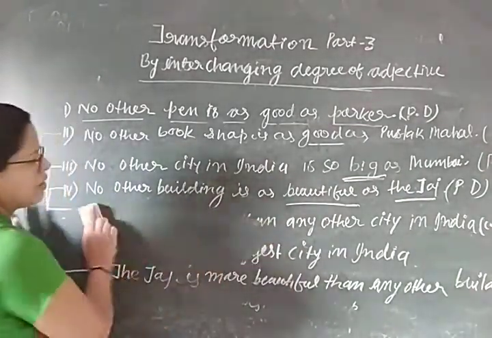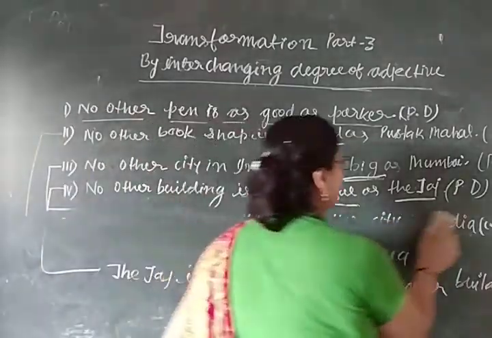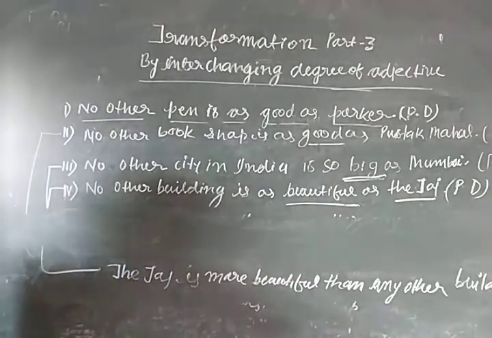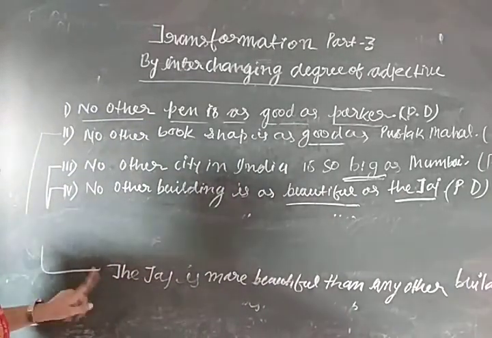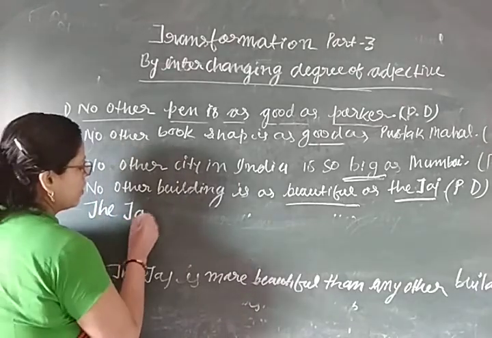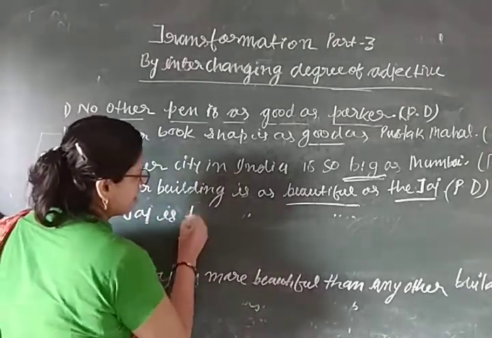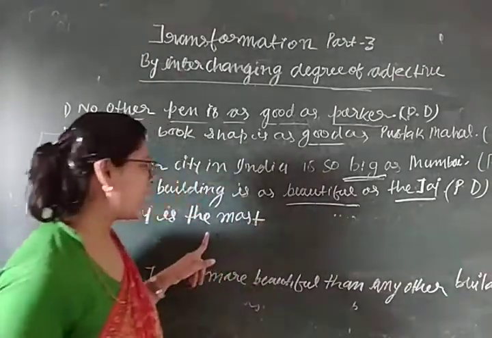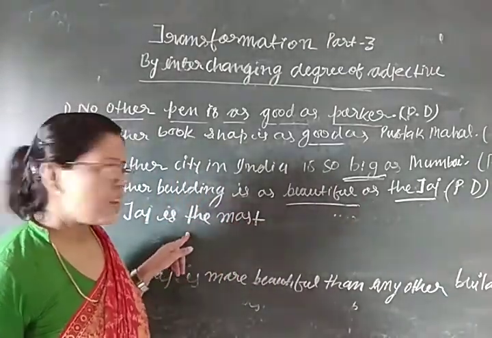There is no space at the bottom, so I will write a little above here. What will be the superlative degree? The Taj is the most beautiful. You know, before superlative degree we use the article the.